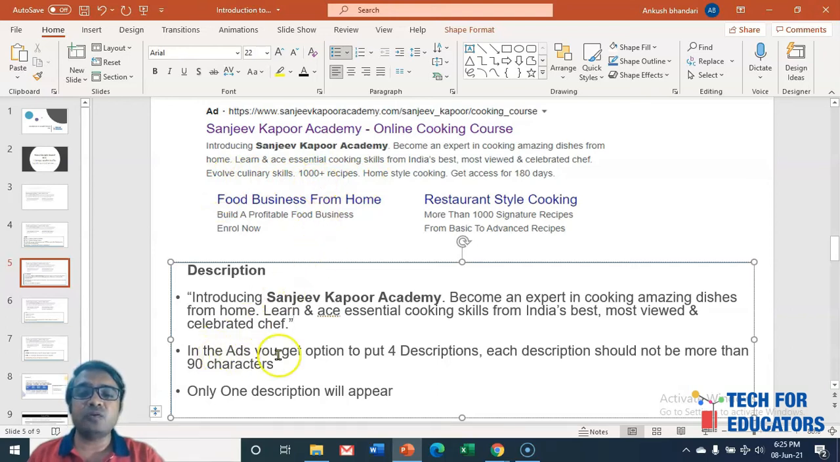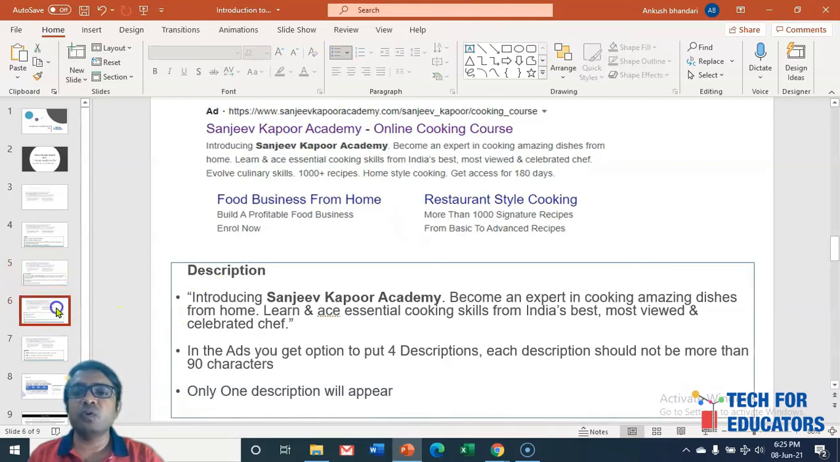And in this ad, you get the option to put 4 descriptions, and each description should not be more than 90 characters. And only one description will appear on your search ad. So only one description will appear, but you have the option to give 4 descriptions. And this description again should be relevant to your business and what exactly you are offering.